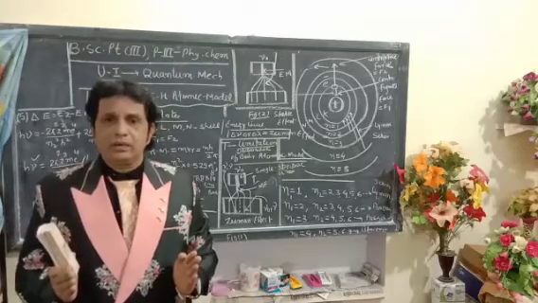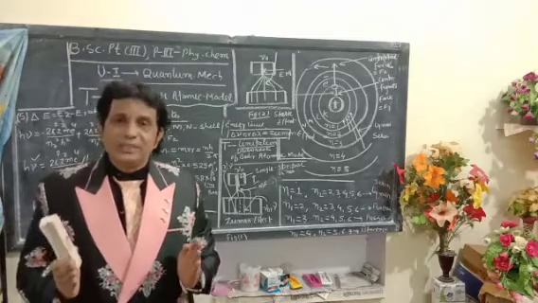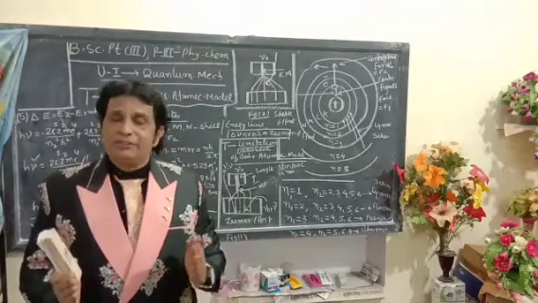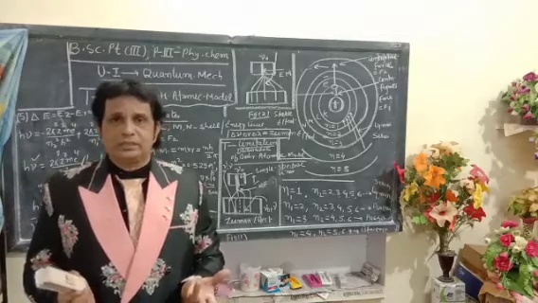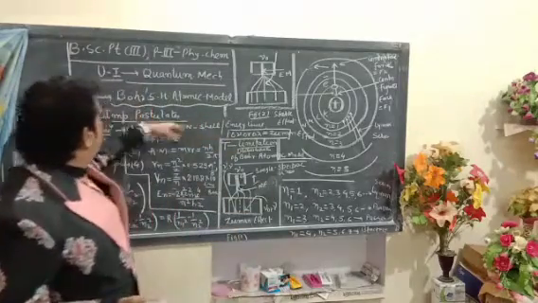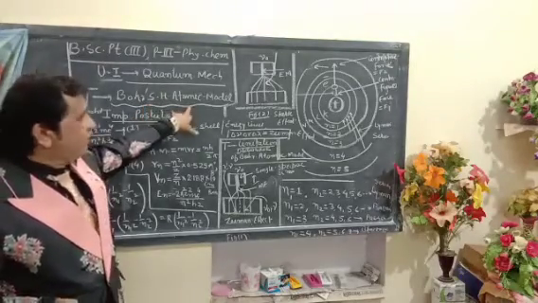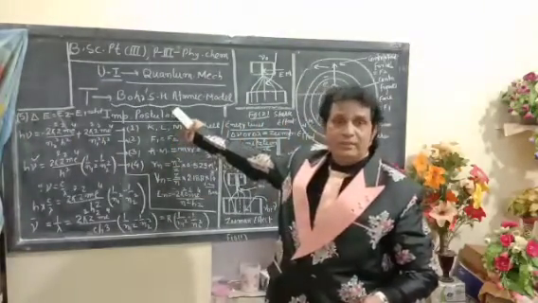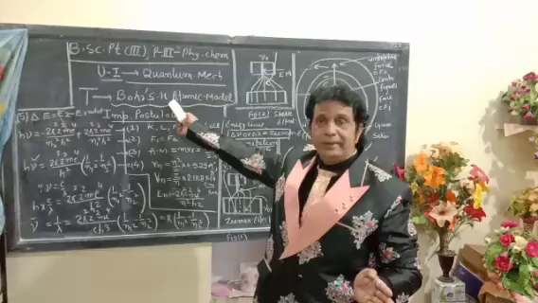black body radiation, the topic of BSc Part 3 Physical Chemistry Unit 1. As we proceed further in this unit on quantum mechanics, the next topic is Bohr's atomic model theory. Here are the important postulates stated by Bohr in quantum mechanics.